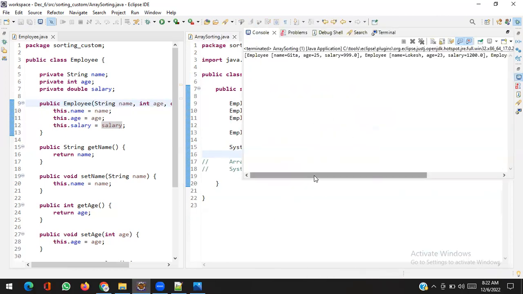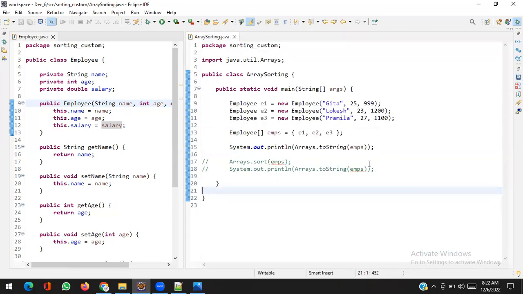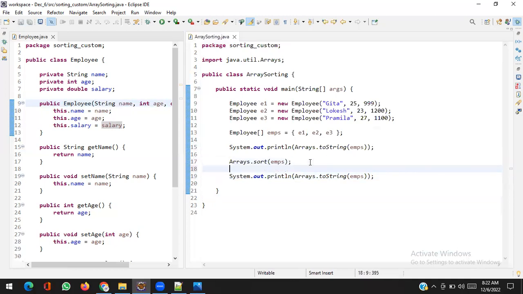You can see the first employee is Geeta, age 25, salary this. Another one is Lokesh, and the last one is Pramila. Whatever order I mentioned, it will take it. But I want to sort it, so definitely I will use Arrays.sort, because we know that we can sort the array with the help of the Arrays.sort method. And I have to print again after the sorting. Wow, let's see.